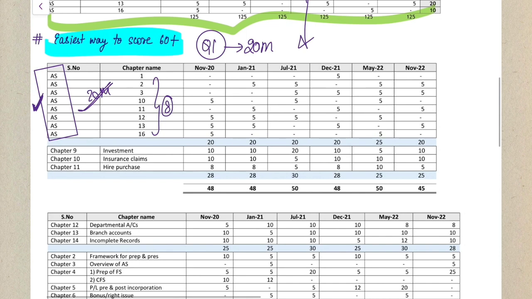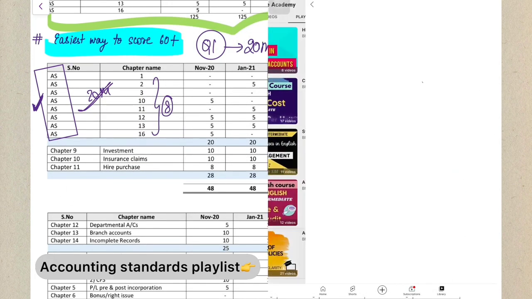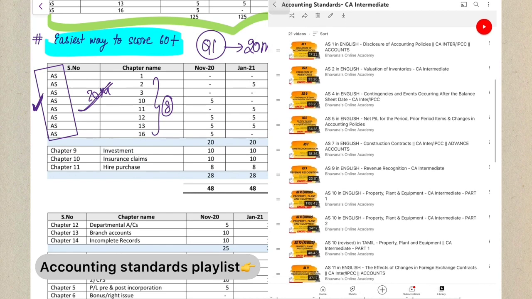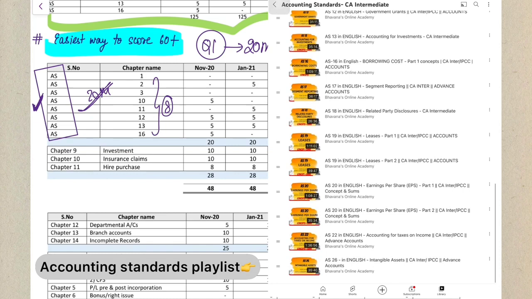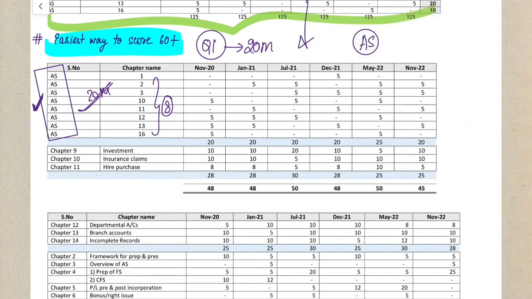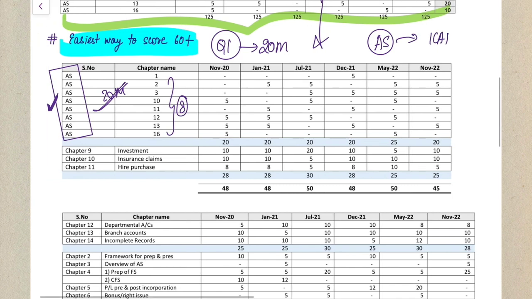Yes, and to help you all with this preparation, I have made a playlist on my channel. If you go and search, or I'll attach it in the description box below, there is an accounting standard playlist where I've uploaded videos related to it. You can watch them, understand your concepts and get conceptual clarity, and post that please study from your ICAI study material. That means practice sums from your ICAI study material, right?